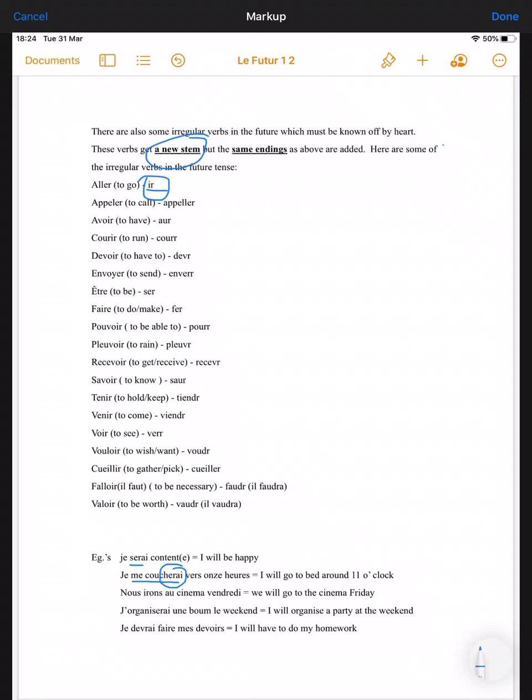Okay. Nous irons au cinéma vendredi. We will go to the cinema Friday. J'organiserai une boum le weekend. I will organise a party at the weekend. And je devrai faire mes devoirs. I will have to do my homework. Make sure with your pronunciation that you are saying that R before your ending is put on. You do need to hear that. Okay, essay 2.